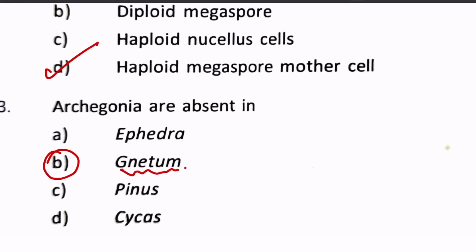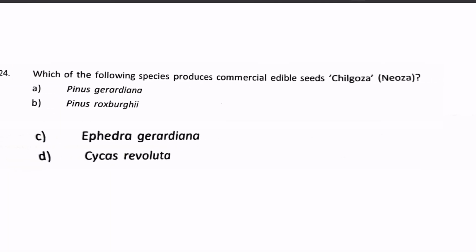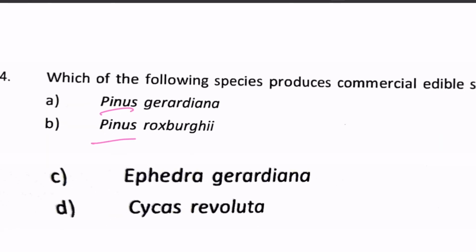Next question. Which of the following species produces commercial edible seeds? Chilgoza. Okay, Chilgoza pine, which is very famous because these are Chilgoza nuts we have. These are edible. So these are formed from which Pinus species? It will be Pinus gerardiana and not roxburghii, because roxburghii produces chir pine. So it's a Pinus species, we know. So C and D will obviously get cancelled at the beginning only. So 24A is the correct one.